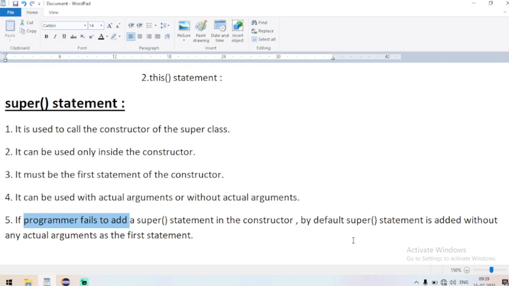One more most important point is you cannot use super call statement without inheritance. Only when there is a relationship, when there is inheritance, then only you can use super call statement, and only then does super call logic apply. Hope you are good with this theory. Let us discuss what is super call statement practically. Later on we will discuss this call statement. Let us get into the practical.